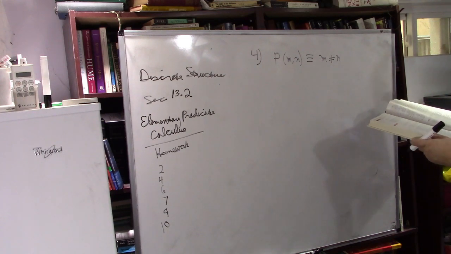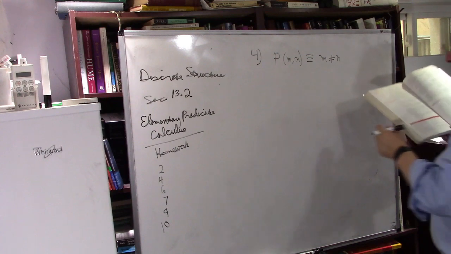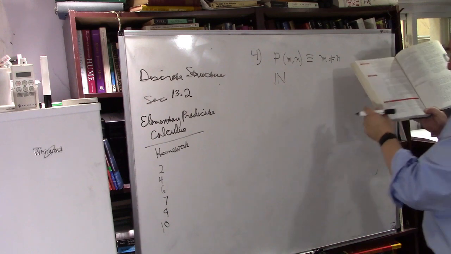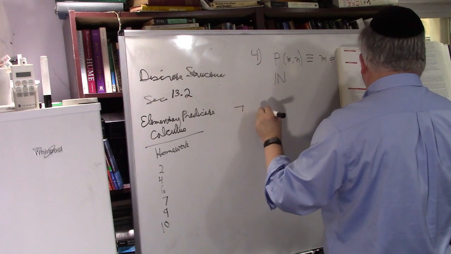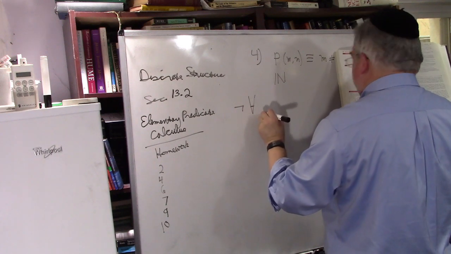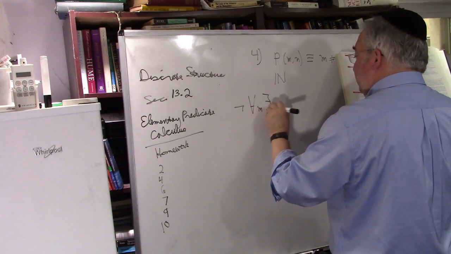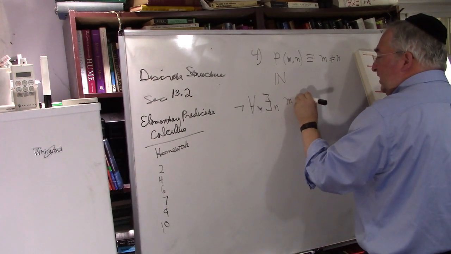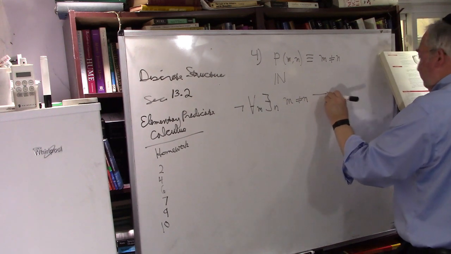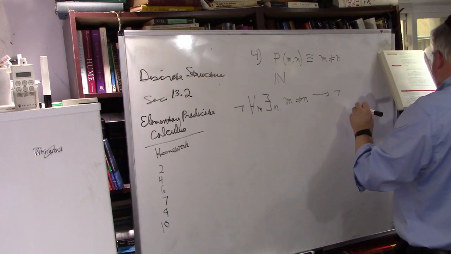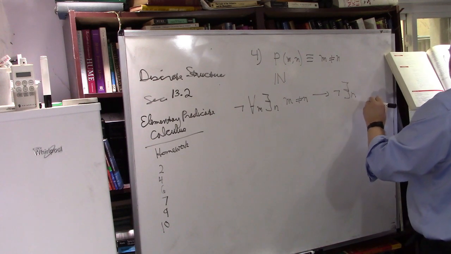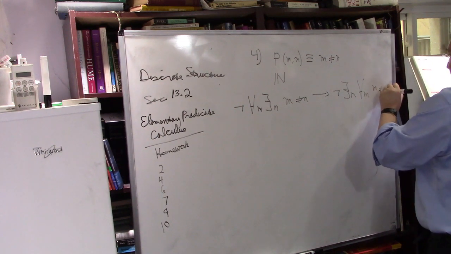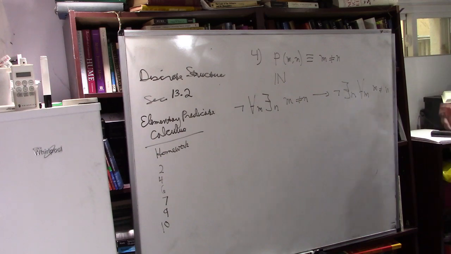Okay, we did the first one. Let's do the second one. The domain of discourse is the natural numbers 0, 1, 2, 3, 4, etc. Let's see what this is. It's false that for all M there exists an N such that M is not equal to N. Question: does that imply that it's false that there exists an N such that for all M, M is not equal to N? Okay, now I've got to figure out what this means.